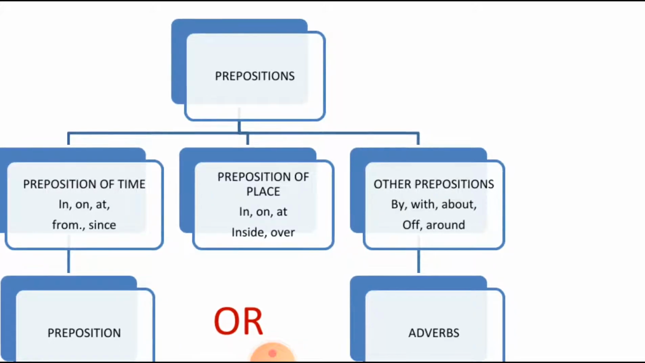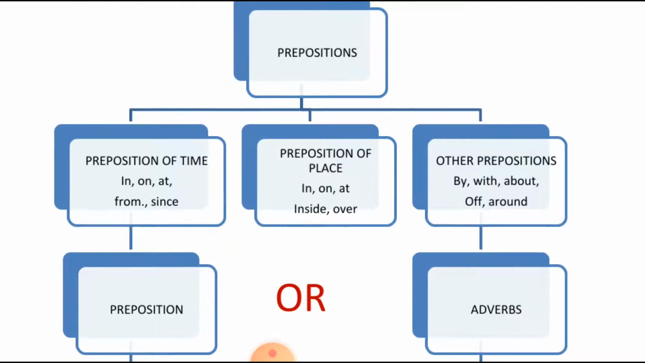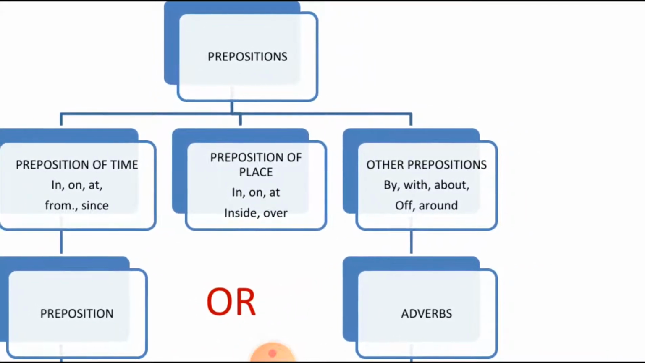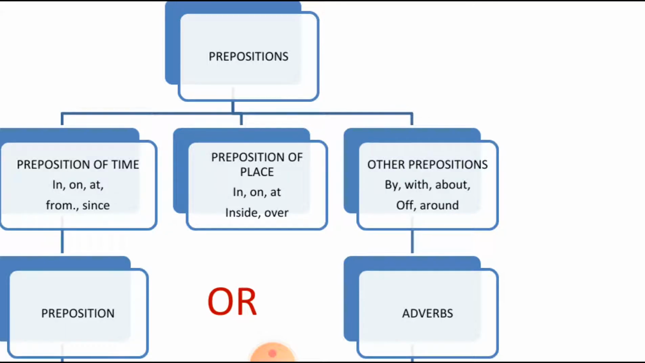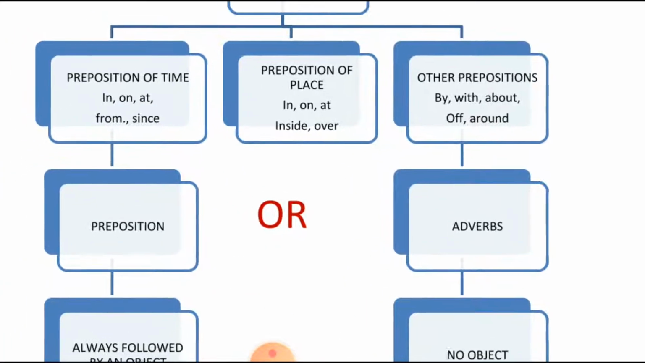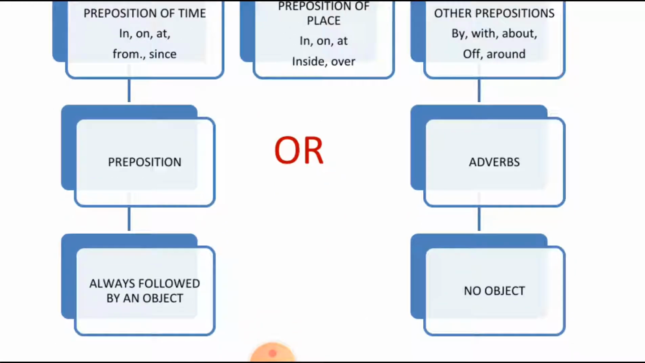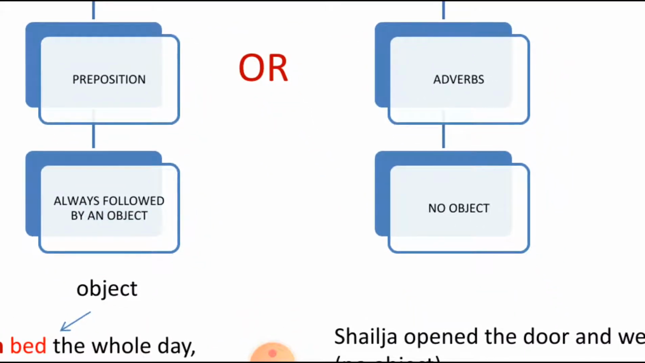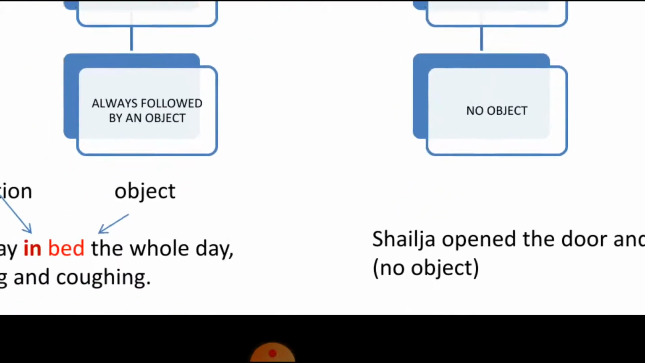Now let's have a quick recap. We have discussed till now prepositions. Prepositions are of different types. Preposition of time, for example, in, on, at, from and since. Preposition of place: in, on, at, inside, over. And other prepositions like by, with, about, of and around. We also discussed whether a word is a preposition or adverb, with the rule that prepositions are always followed by an object, whereas when we use the prepositions as adverbs, then there will be no objects.